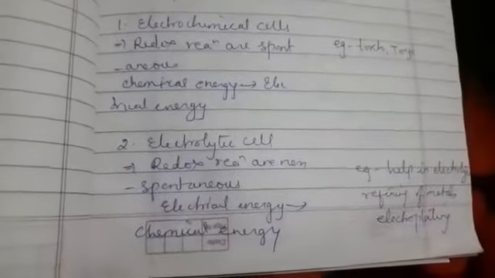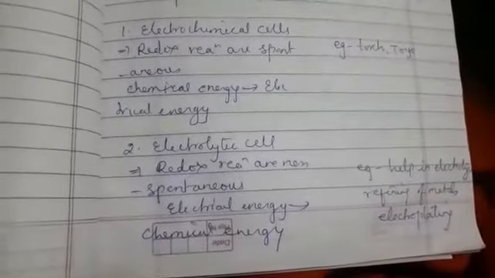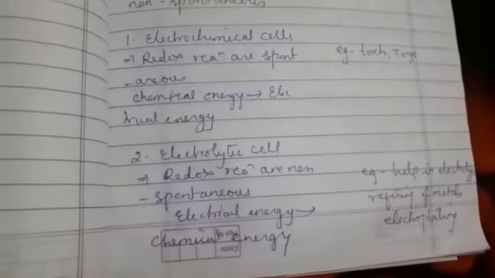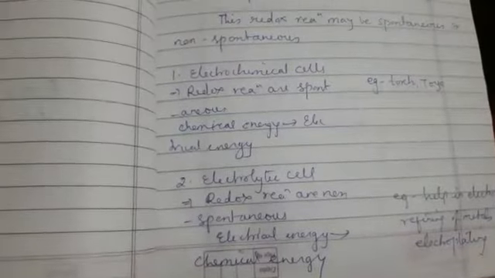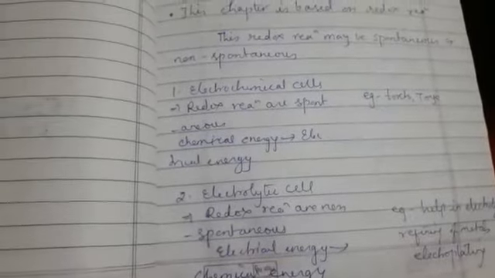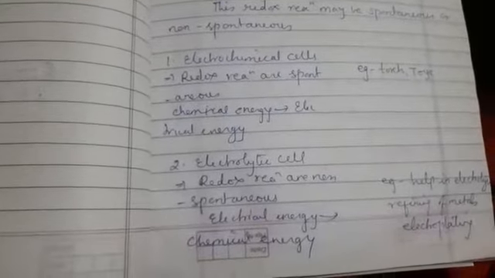It is helpful in the refining of metals, like electroplating. The metallurgy we have studied in class 10th, all these metallurgy processes happen in the electrolytic cell only. First we will discuss the electrochemical cell, then we will discuss the electrolytic cell. So for the electrochemical cell, here we have a setup.